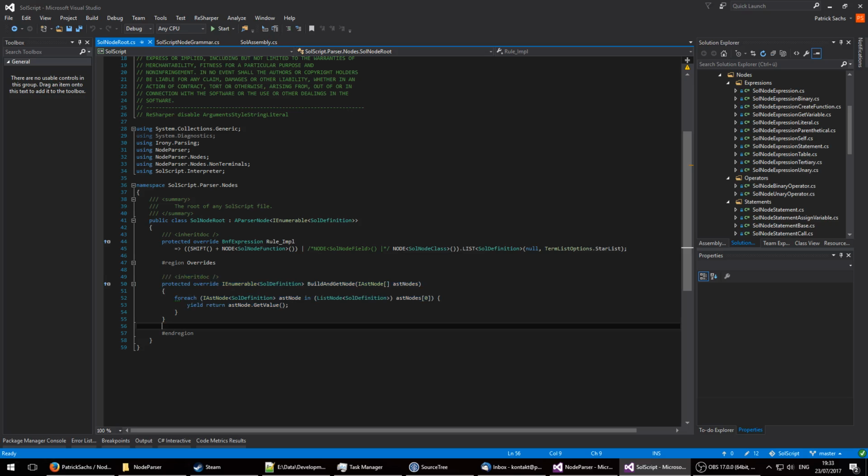And this node is then translated or transformed, as I like to call it for the node parser, into a type. In this case, it's an enumerable of a sole definition. A sole definition for this class can be a function, a class, or, well, a field, but for some reason I decided to comment that out. Oh, look at that later. So what can this be? I added a shift hint here, probably for a reason, then a node for a function, a node for a class, and we'll make a list out of that.